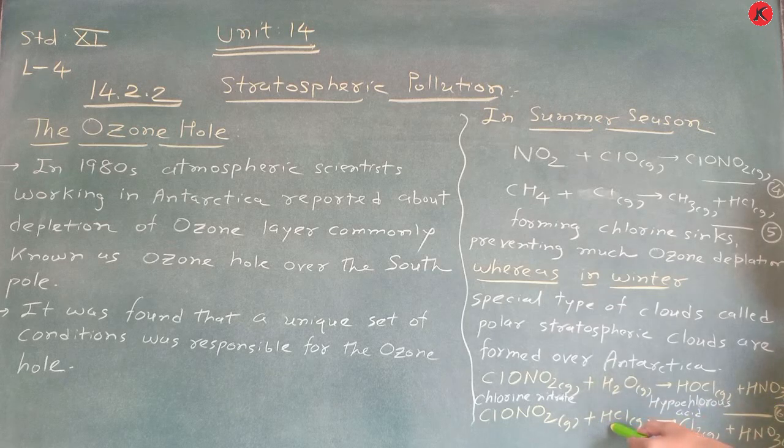Similarly, HCl gas reacts with chlorine nitrate and gives molecular chlorine gas and nitric acid as a byproduct. So this is a very important message for the summer season as well as the winter season.